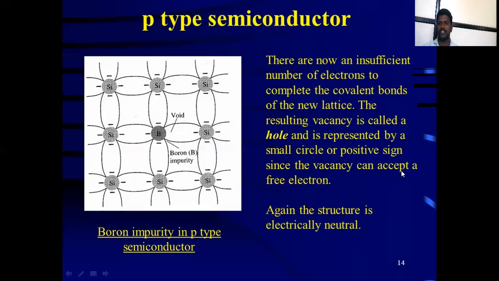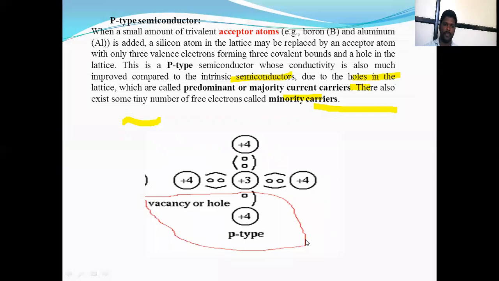म्हणजे since vacancy can accept the free electron, again the structure is electrically neutral. That is why when a small amount of trivalent acceptor atoms, that is boron, aluminum, is added, the silicon atom in the lattice may be replaced by an acceptor atom with only 3 valence electrons forming 3 covalent bonds and a hole in the lattice.